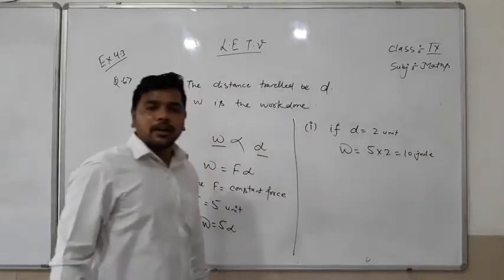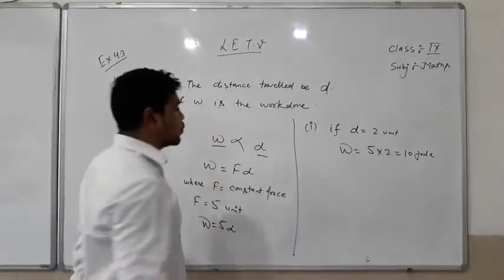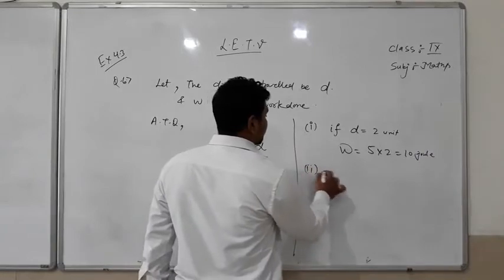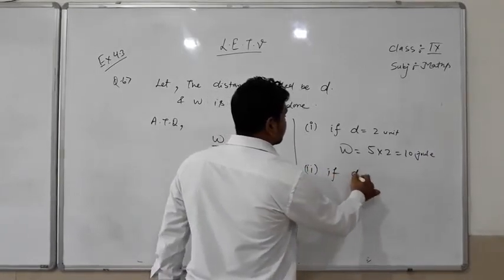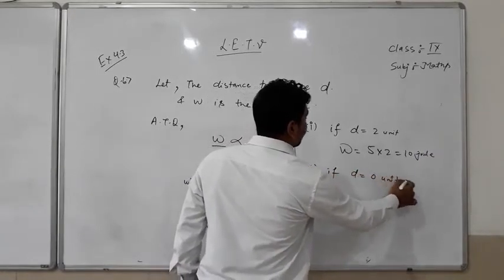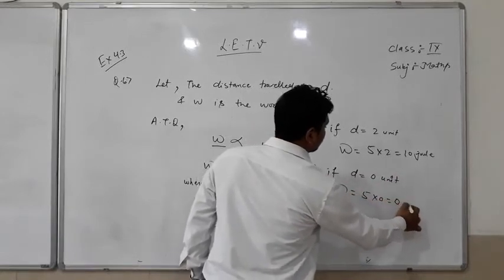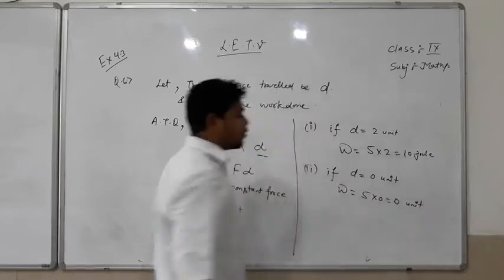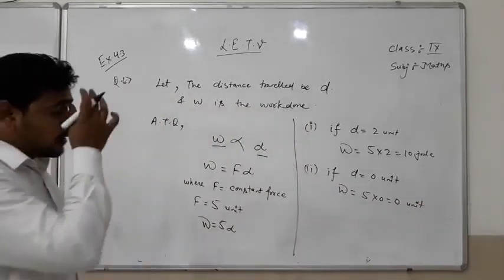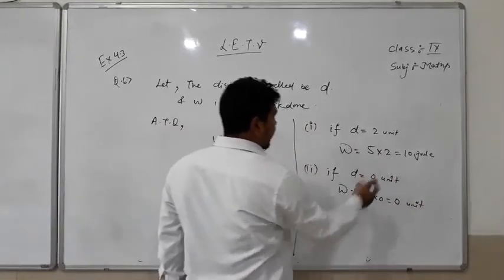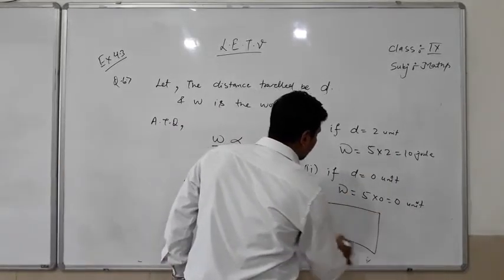The unit of work done is joule. The second is, if D is equal to 0 units, then work done is equal to 5 into 0, which is 0 joule. So the answers are 10 joule and 0 joule.